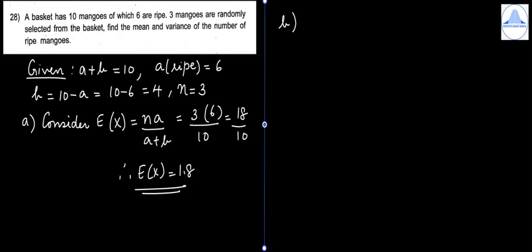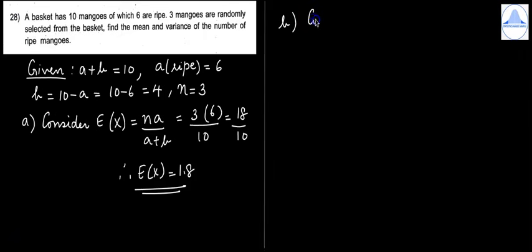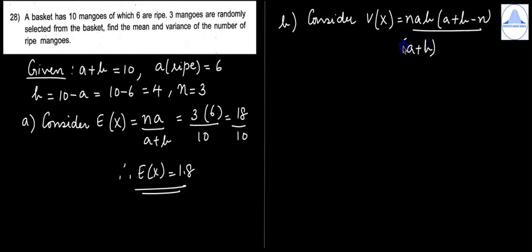So let me write the formula for it. Consider variance of X is equal to NAB into (A plus B minus N) divided by (A plus B) the whole square into (A plus B minus 1).